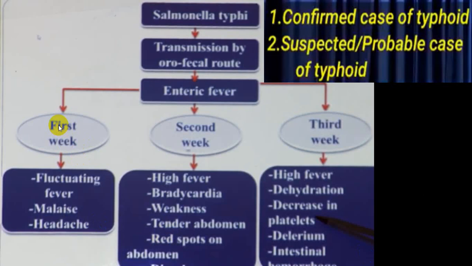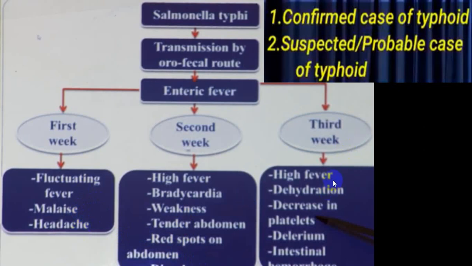So usually we divide into first week, second week, and third week. Now in the first week there will be a step ladder type of pattern, malaise, headache. In the second week, along with fever, the person will start developing relative bradycardia, weakness, tender abdomen, rose spots, and aggravation of diarrhea, because in the first week also the person can have diarrhea and constipation.